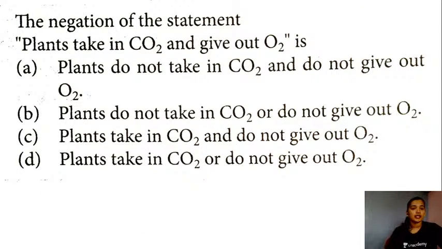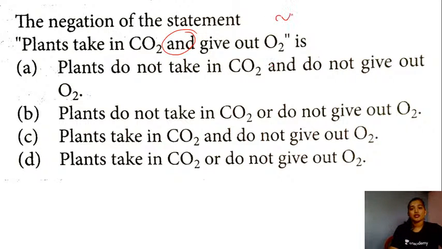The next question is: the negation of the statement "plants take in carbon dioxide and give out oxygen" is which of the following options? Clearly this is a compound statement, students, and the connecting word used here is "and." You have a conjunction of two statements, right?